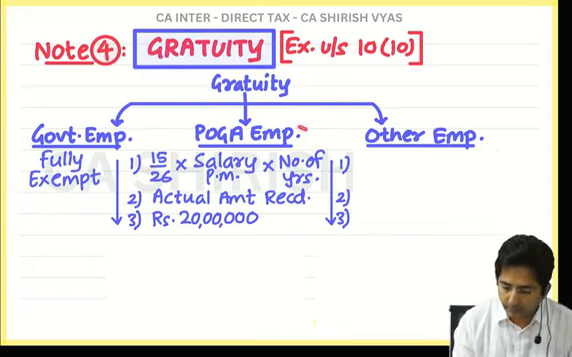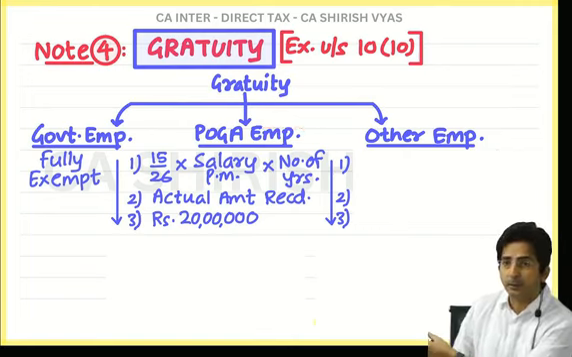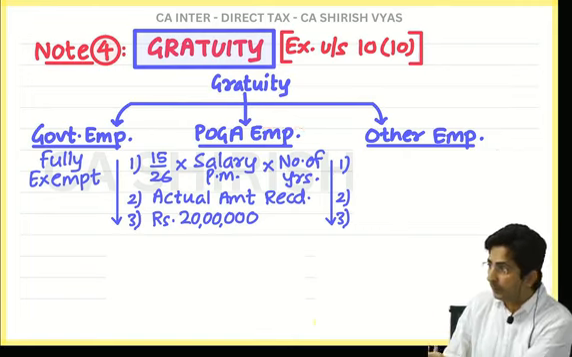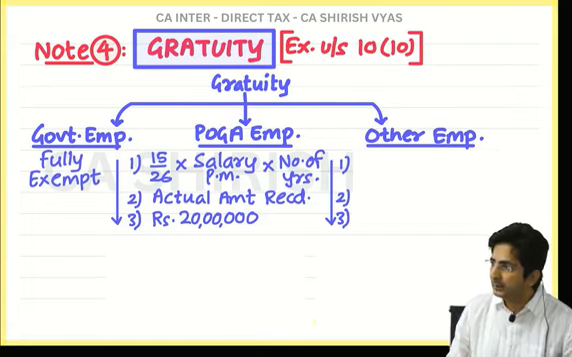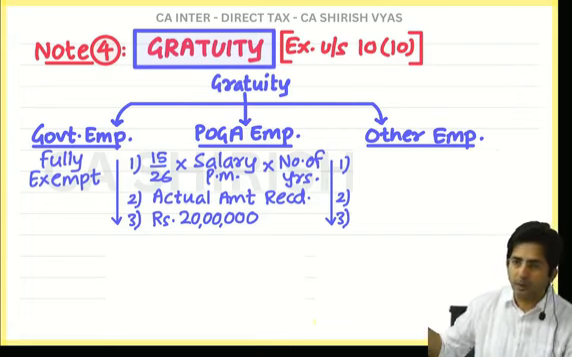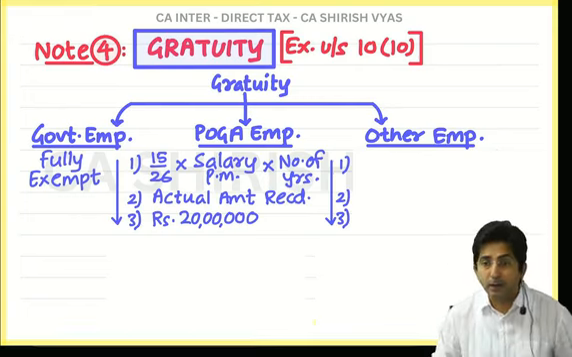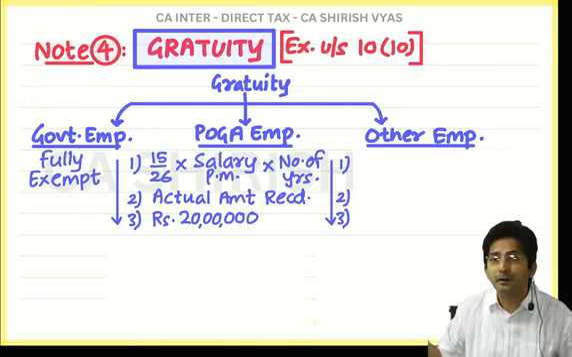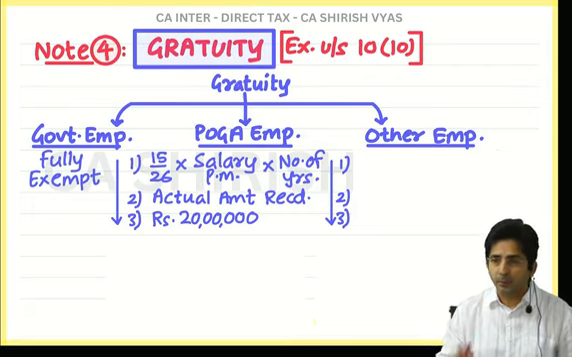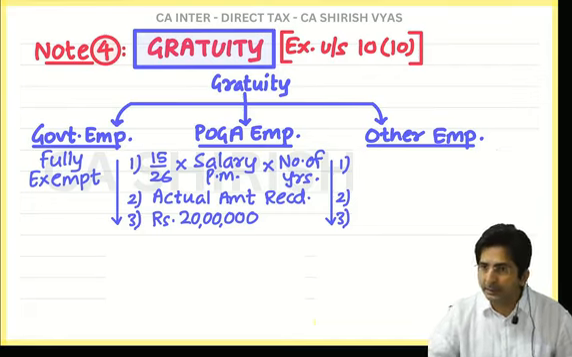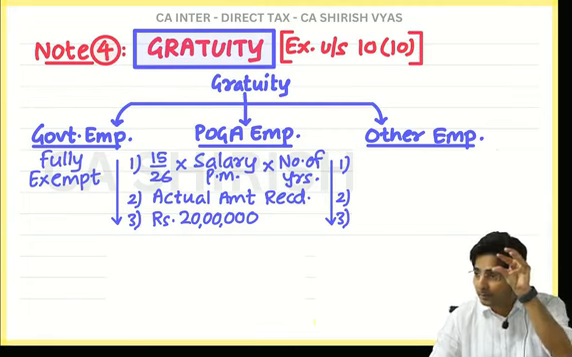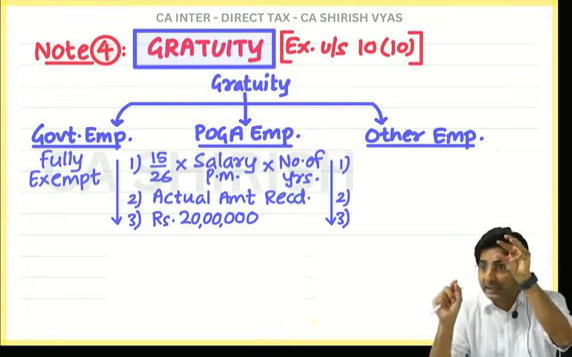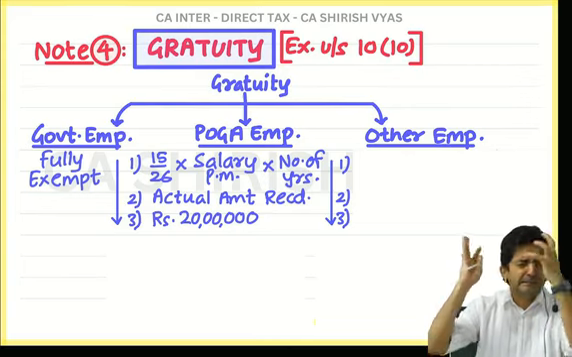So, there is a formula like this, 15 upon 26 into salary per month into number of years of service, actual amount received, and 20 lakhs is a fixed amount. Out of the three, whichever is less. See, you know how to use the formula now. But now what is the logic of this formula? That I will explain. But one thing is for sure, if gratuity comes in the question, what you will do? First you will write in the inner column, then less, deduction you said?